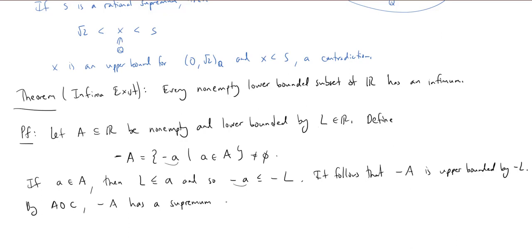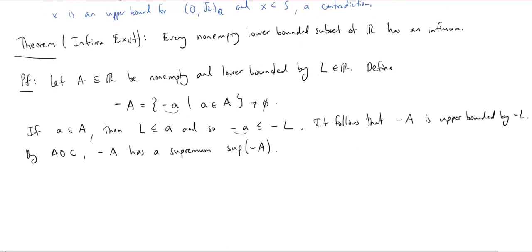And because we already know by the axiom of completeness that the supremum is unique, I can really talk about the supremum of negative A. So I'm going to denote this by SUP of negative A. So SUP for supremum. Okay, so I have this supremum, the least upper bound for the set negative A.